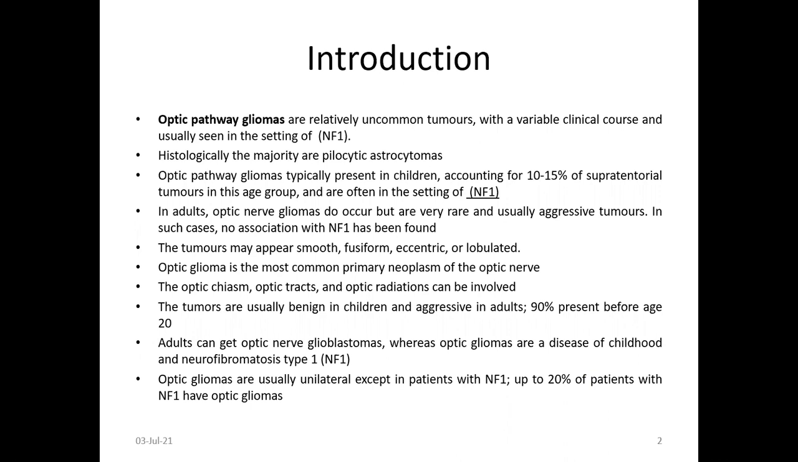The tumors may appear smooth, fusiform, eccentric, lobulated. Optic glioma is the most common primary neoplasm of the optic nerve. Optic chiasm, optic tract, and optic radiations can be involved. Tumors are usually benign in children, aggressive in adults, and 90% of people present before the age of 20. Adults can get optic nerve glioblastomas, whereas optic nerve gliomas are a disease of childhood and NF1. Optic gliomas are usually unilateral, except in NF1. Up to 20% of patients with NF1 have optic pathway glioma.